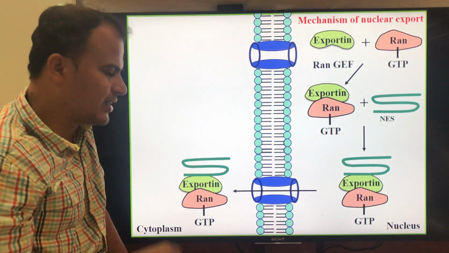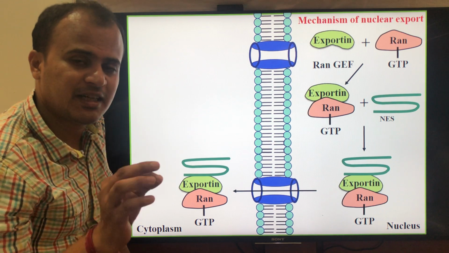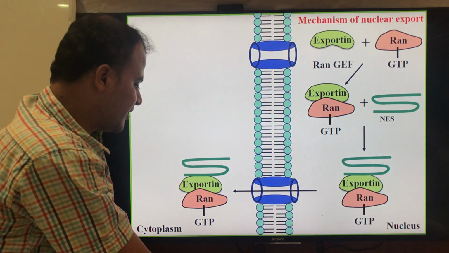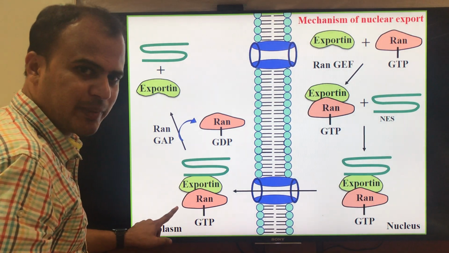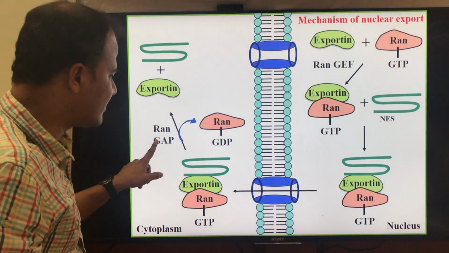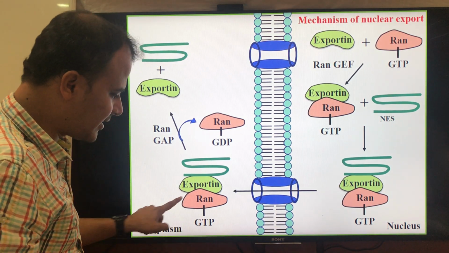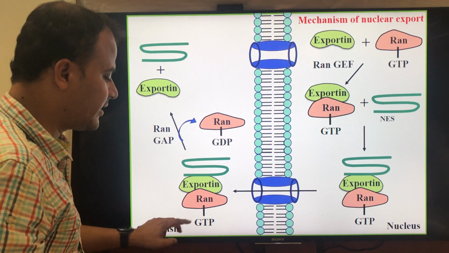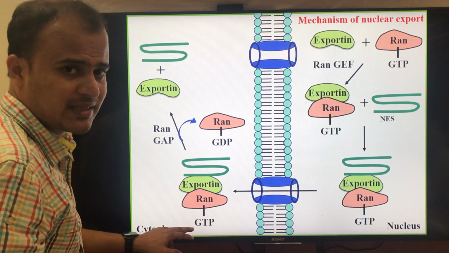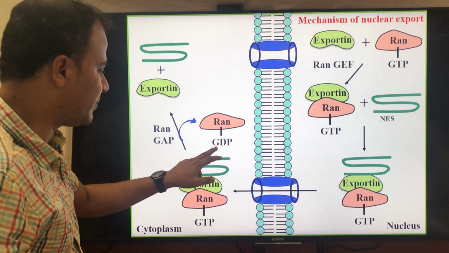As you know, cytoplasm has RAN GAP, GTPase activating protein. Once the RAN protein in the GTP bound form enters the cytoplasm, RAN GAP immediately recognizes this RAN protein and hydrolyzes the GTP, or assists the hydrolysis of GTP, to form RAN GDP.